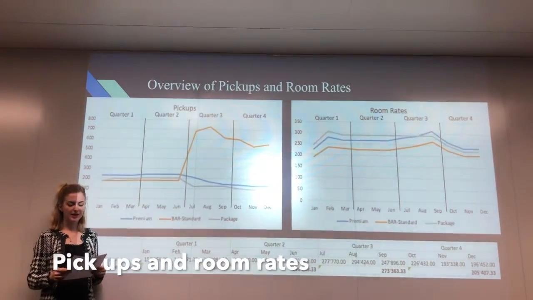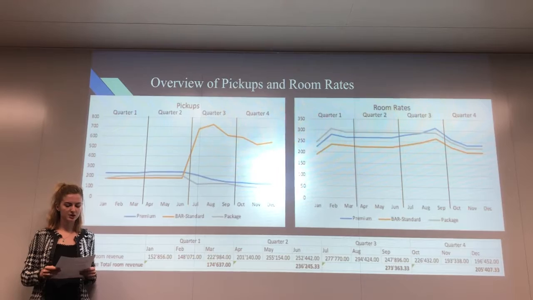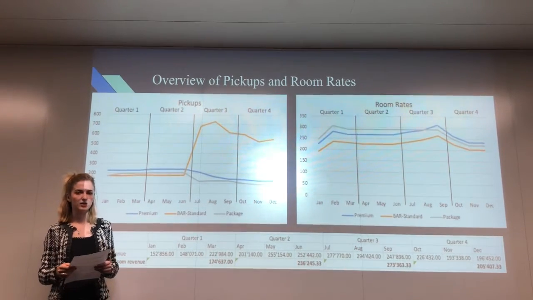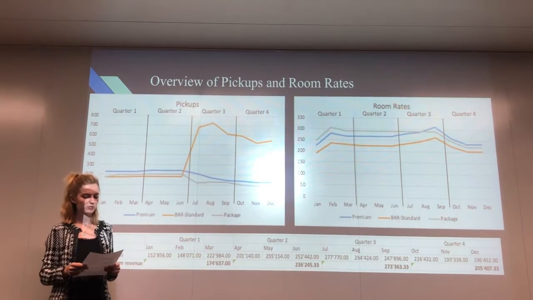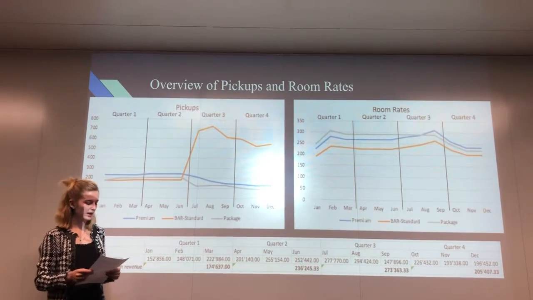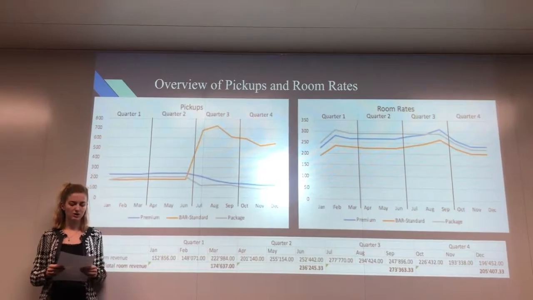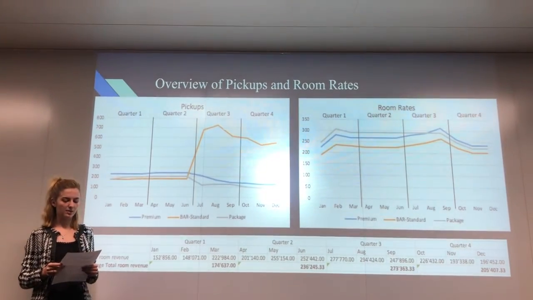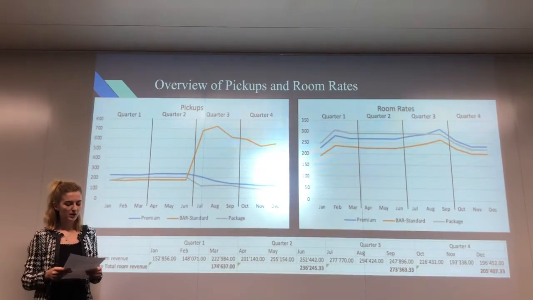Initially, we decided to base our occupancy percentages on the documents we received, basing these on the weekend and weekday percentages from previous years. We then increased our pickups based on the reservations in the books, which was given in the simulation program.